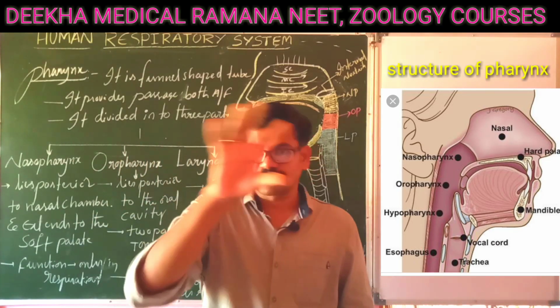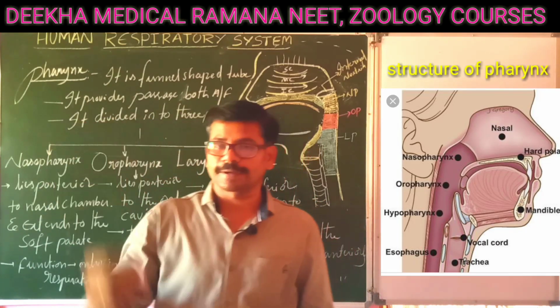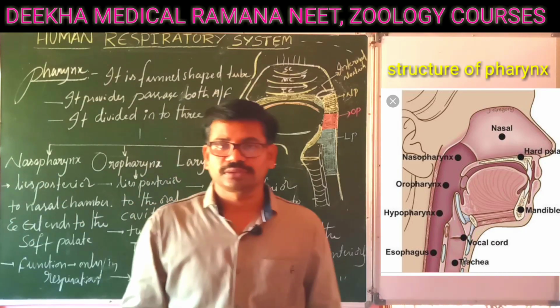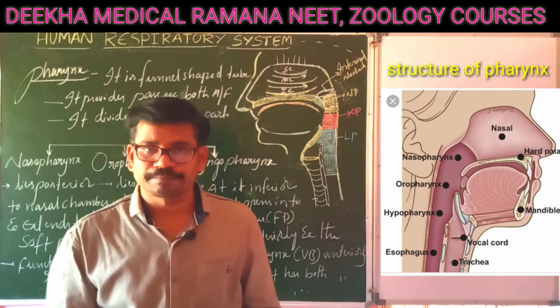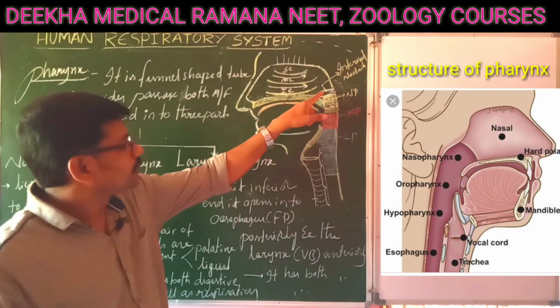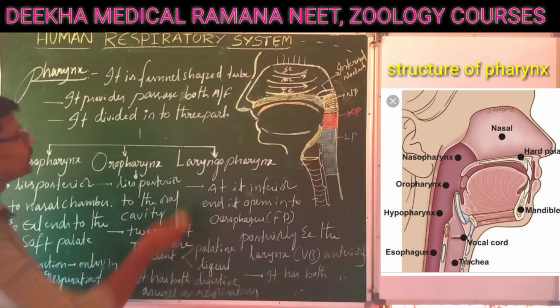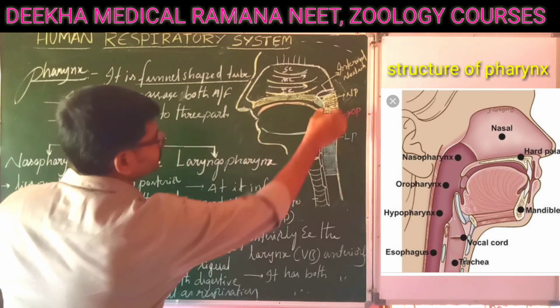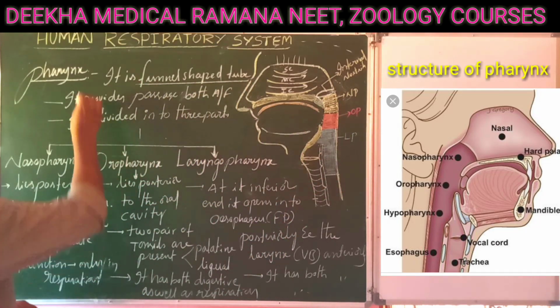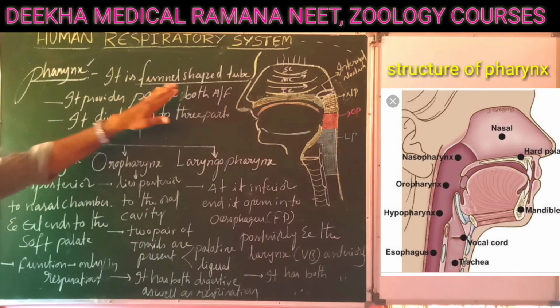Then the nasal chamber opens into small openings present internally, posterior to the nasal cavity, called internal nostrils. The internal nostrils open into a long funnel-shaped tube called the pharynx. So the pharynx is a funnel-shaped tube.